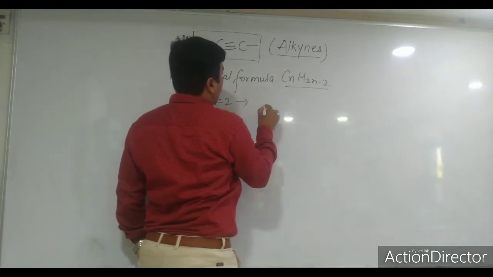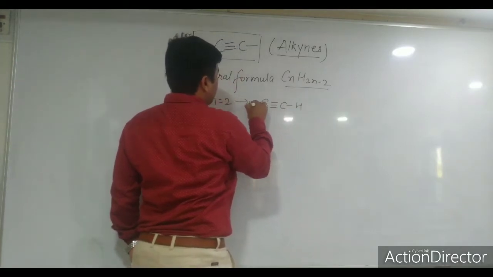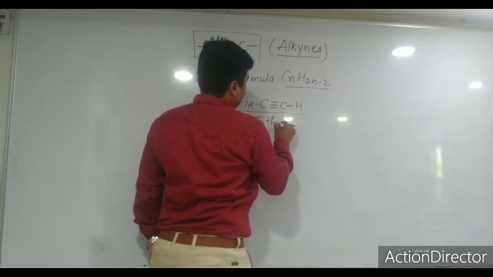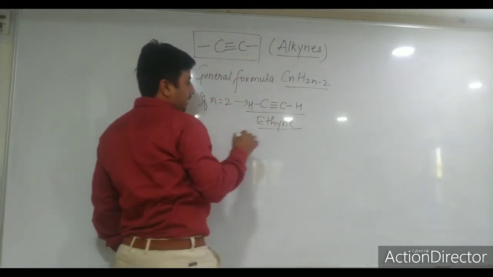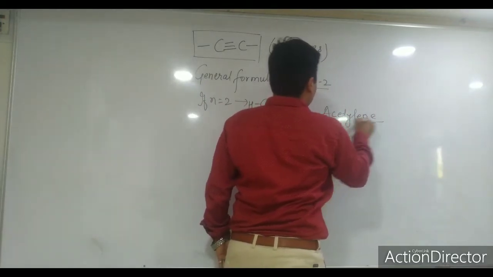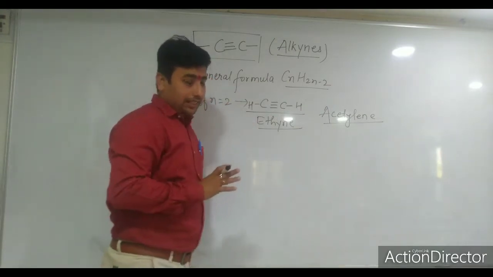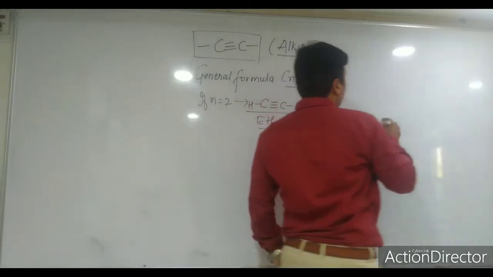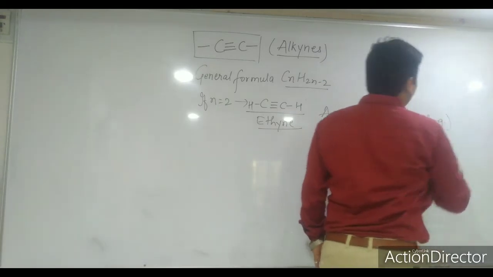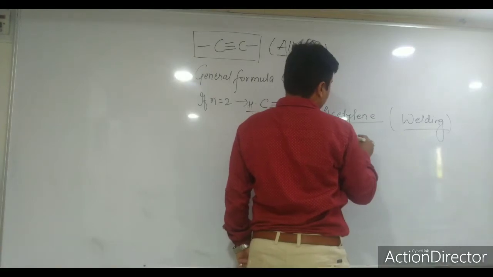Especially if n is equal to 2, we'll get a compound called ethyne, with a carbon-carbon triple bond and one hydrogen on each carbon. So this is called ethyne. The common name of this compound is acetylene. This acetylene is the most important compound of alkynes. It is used for welding purposes. You will see while welding, the flame which you are getting is the oxyacetylene flame.